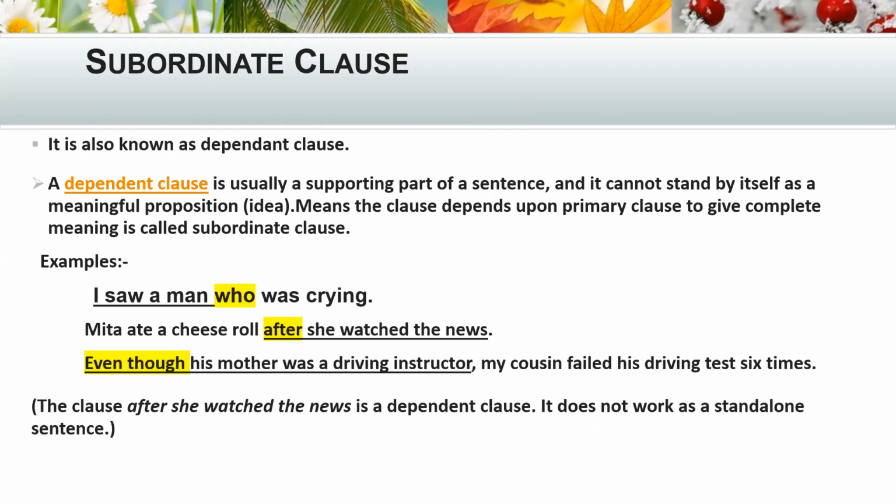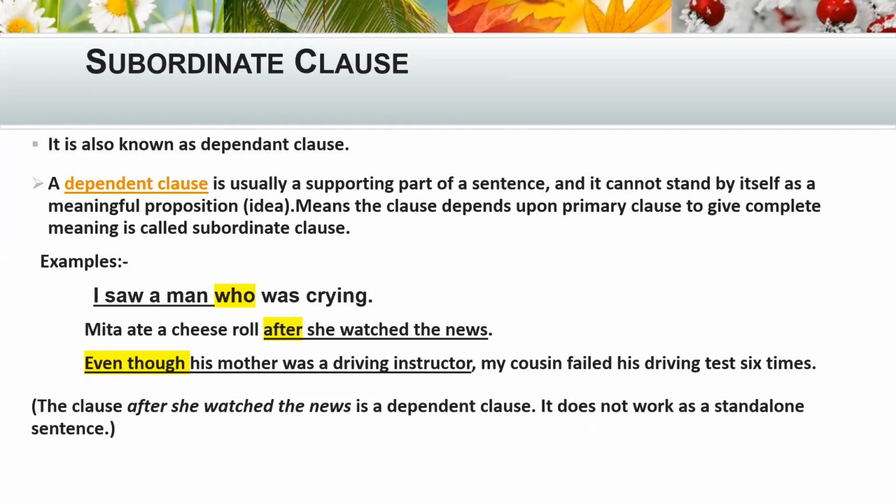It is known as dependent clause. A dependent clause is usually a supporting part of a sentence. Remember, a supporting part of a sentence, and it cannot stand by itself as a meaningful proposition. It cannot give alone a meaningful idea in the sentence.